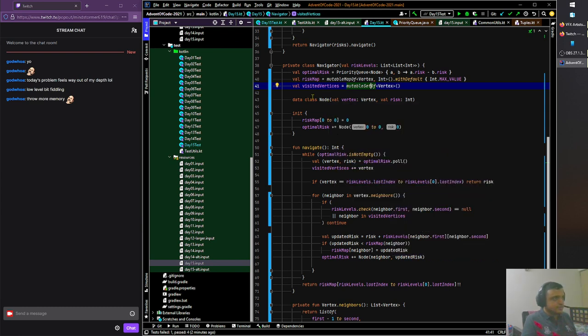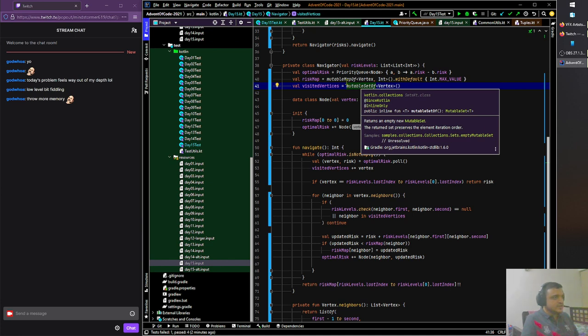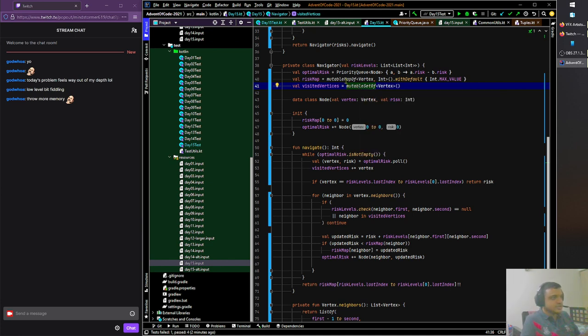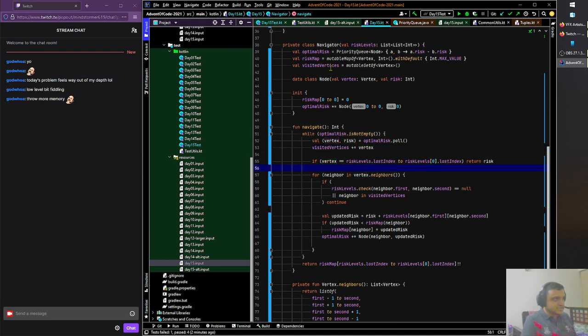We also need a thing which we can query for the risk so far, which is again supposed to be a map. So this is a map, sort of. This is a set. It's a map without values, just keys. This has to be a map, and this is a priority queue, right? And I can keep all of that stuff. I can basically just check if the neighbor is in visited vertices, then I continue, I skip it, right?